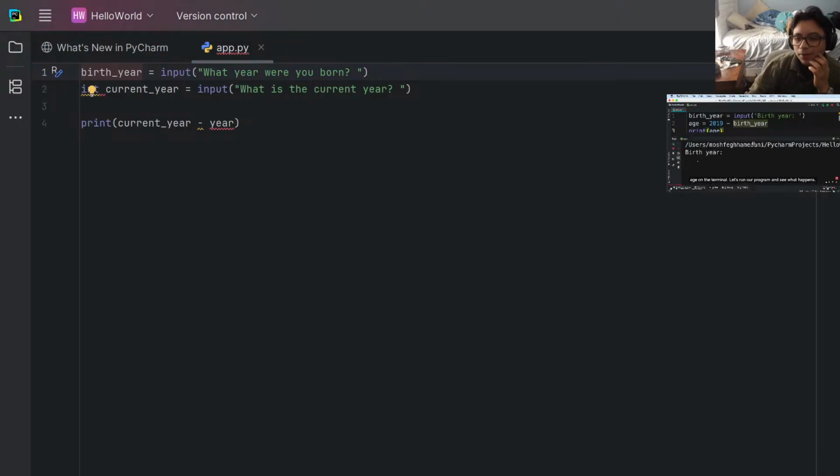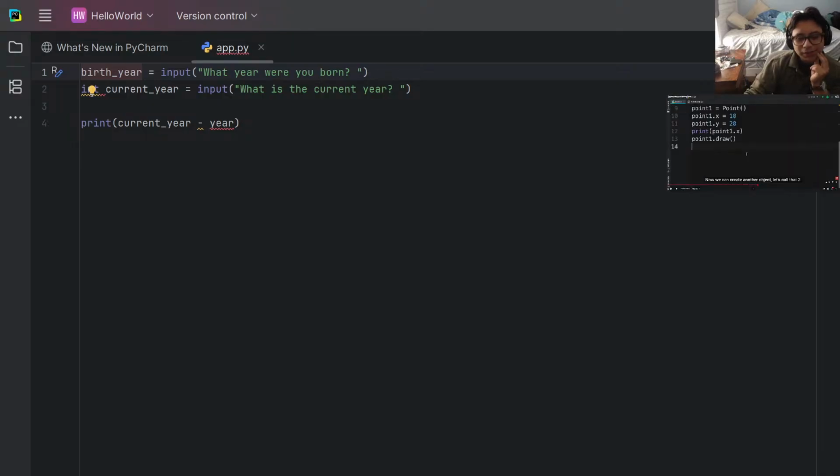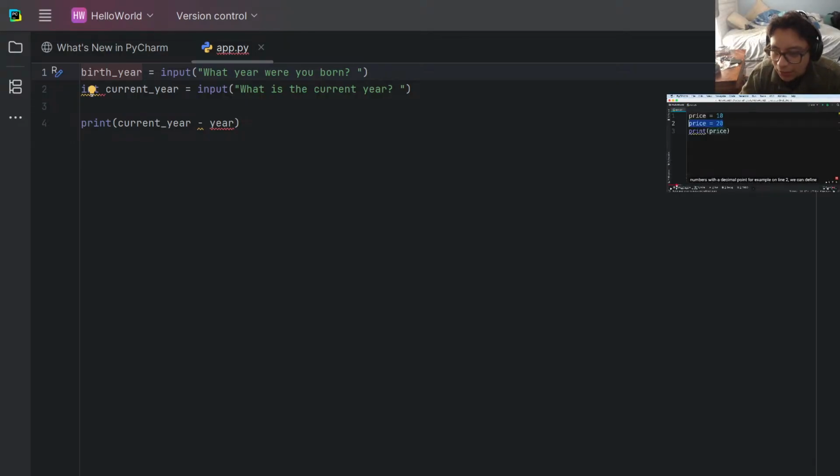Wait, hold on, what? Okay, so input. Okay, so you don't have to specify that's an integer. What did I do? My gosh, go back. Can define another variable. What is this? Currently, we are in 2019. So let's write an expression and see what happens.